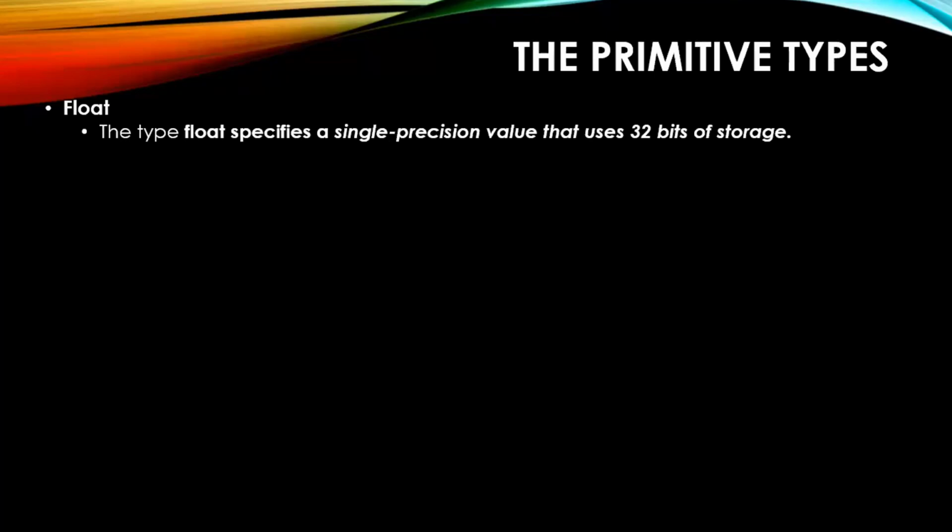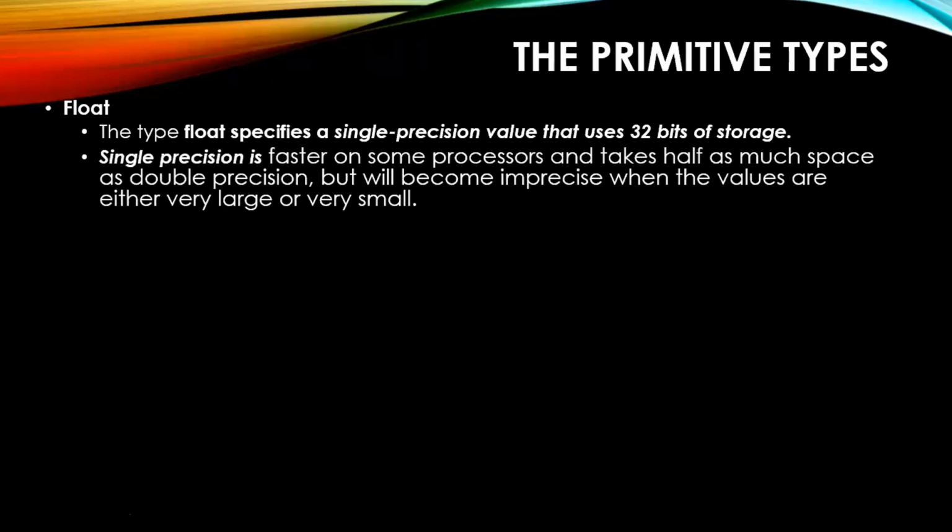So what is a single precision? I'll just tell you after a few points, because a few more people are joining. We'll have a discussion for everyone. Okay, so float, generally if you are declaring any variable as a float, then it will take 32 bits, right? So that is the first point to be remembered.